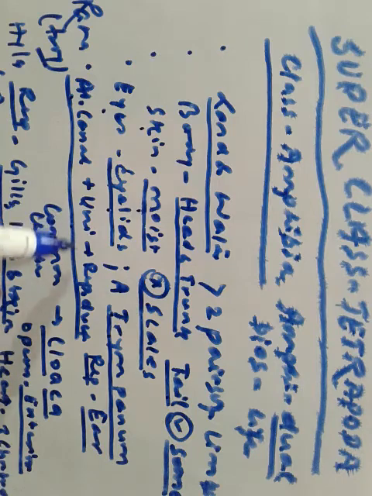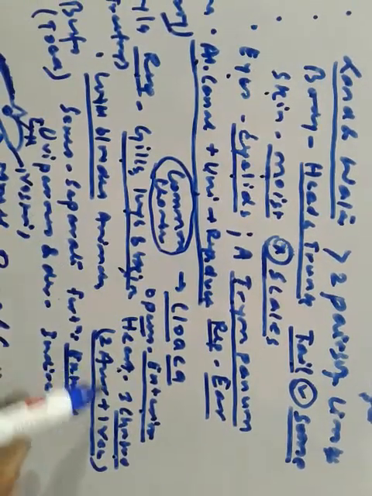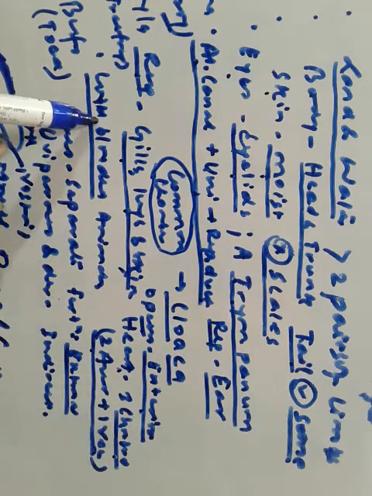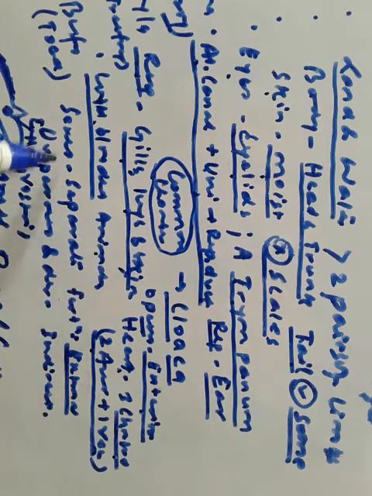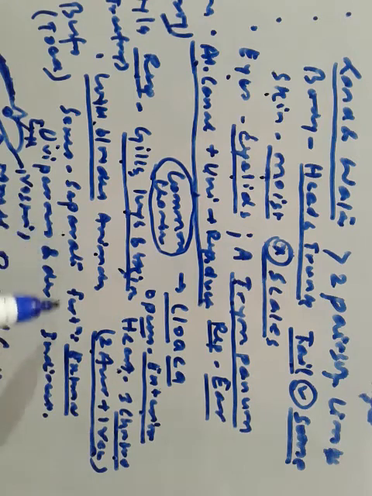Alimentary canal, urinary and reproductive duct open into the cloaca, a common chamber, and it opens to the exterior. Respiration takes place by gills, lungs and skin. Heart is three-chambered, two auricles and one ventricle. These are cold-blooded animals, that means they are not able to regulate their temperature. Sexes separate, that means they are dioecious. Fertilization is external. These are egg-laying, oviparous, and the development is indirect. That means the larva stage is also involved.